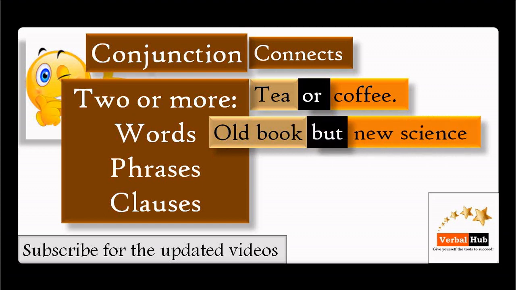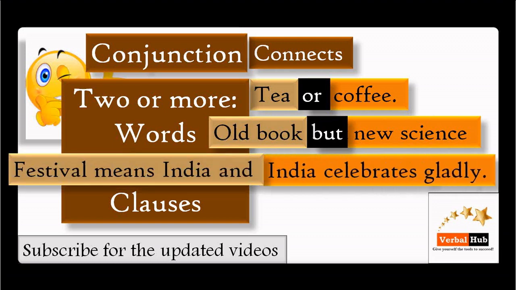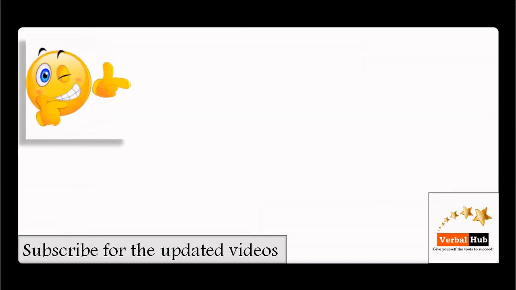Look here, but is a conjunction for both. Old book, two words, and new science, two words, that becomes a phrase, and that is why but is a conjunction, because it is connecting. Festival means and India celebrates gladly. Here festival means India is one clause, India celebrates gladly is another, and they are connected with and. That is why here it is a conjunction. All right.